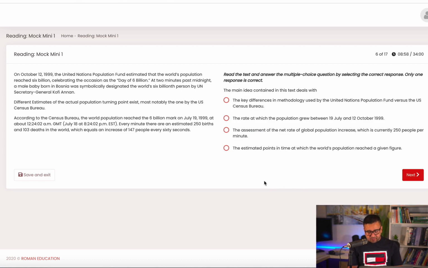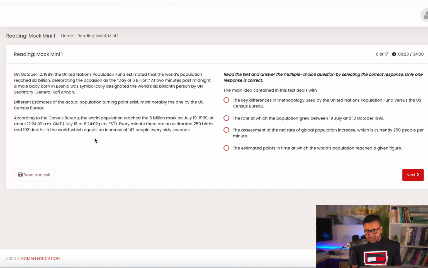Okay, that was fill in the blanks, reading and writing. Now this one: the main idea contained in this text deals with. In questions like this, usually the main idea will be either in the beginning of the passage or in the end of the passage. In this case, the main idea is in the beginning of this paragraph as well as in the beginning of this paragraph. And since this is not a very long paragraph, even if we read everything, I don't think we'll be wasting that much time.